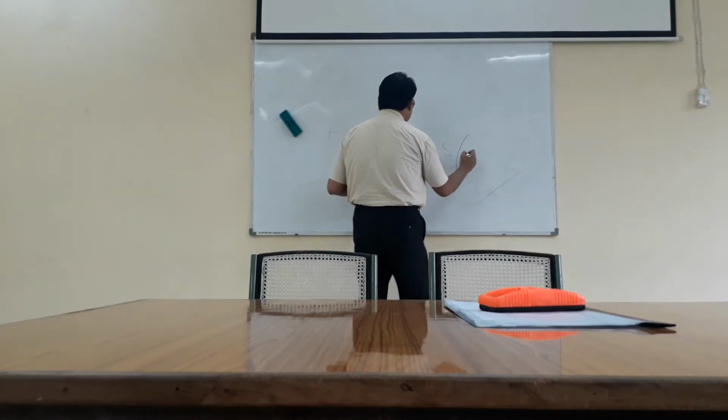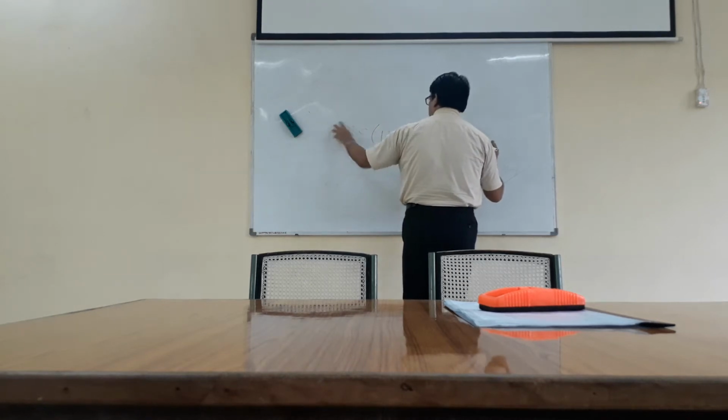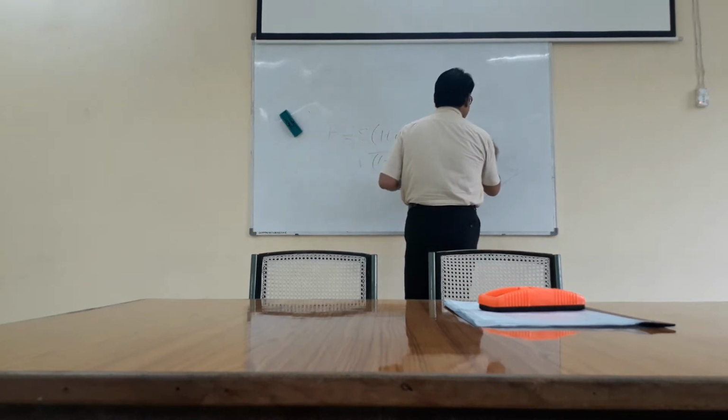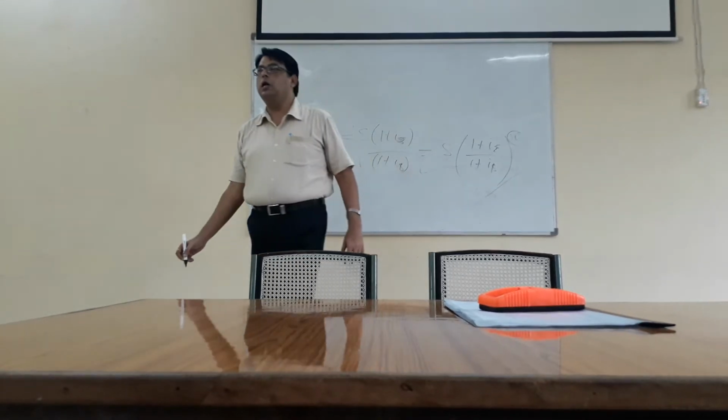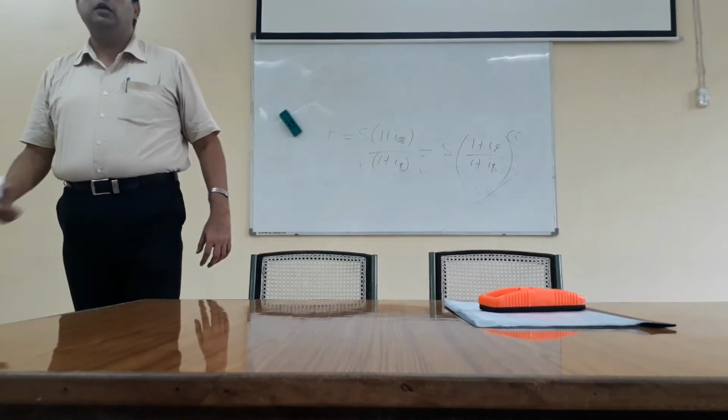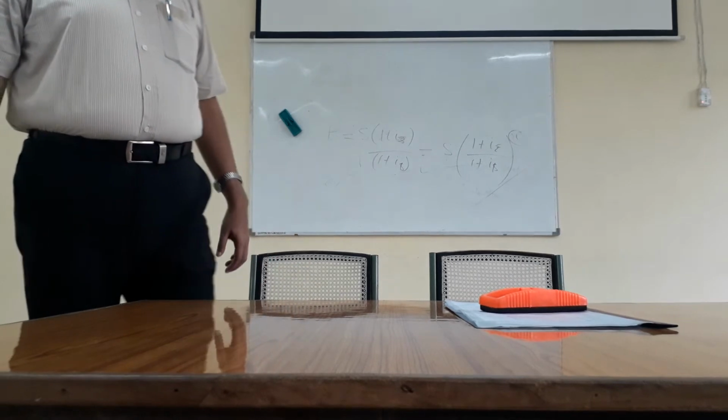Future rate will be equal to spot rate times the inflation rate in Indian currency over inflation rate in foreign currency, to the power n. N represents the number of years. So this is how we can forecast the exchange rate as per purchasing power parity.